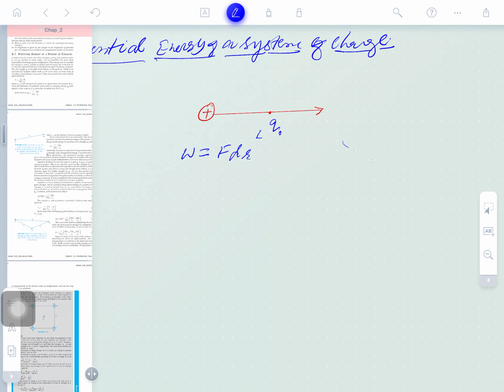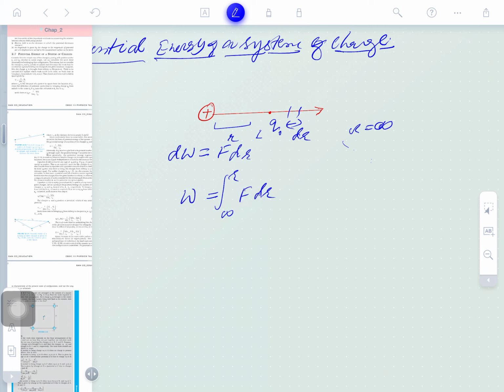For a small displacement dr, a small work is done. So work from r equal to infinity to r, the integral of F dr, is the total work done.